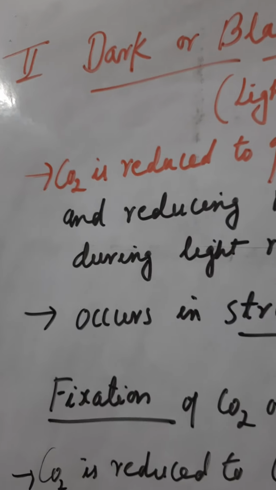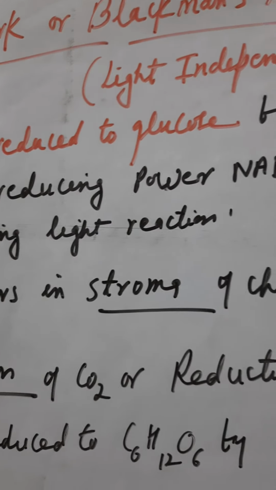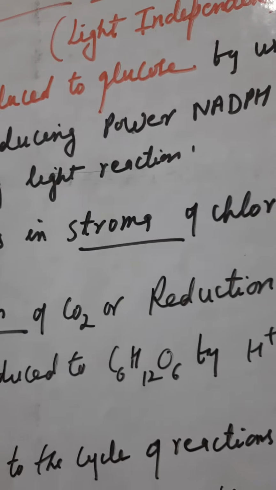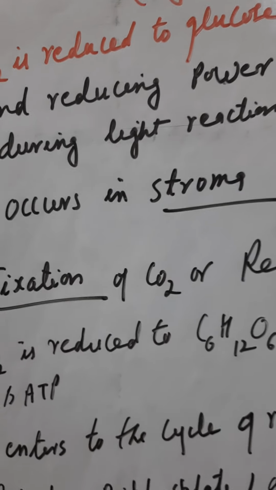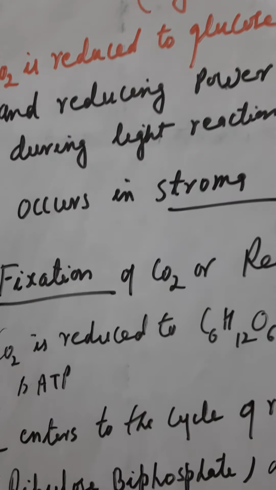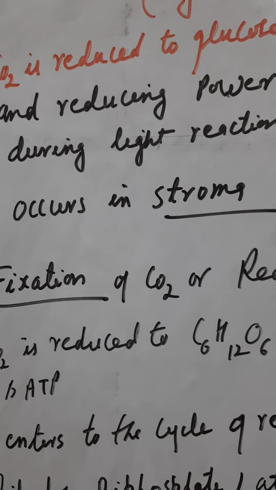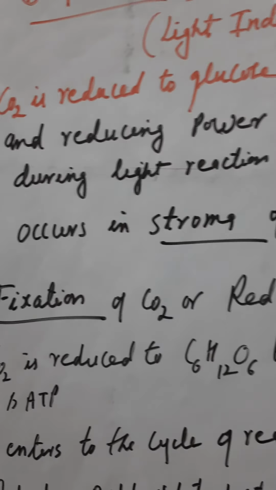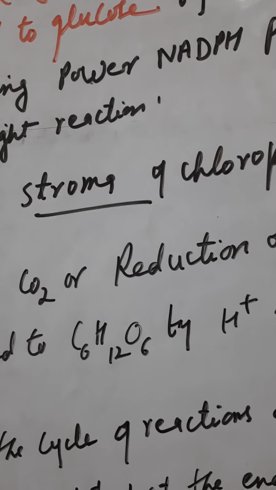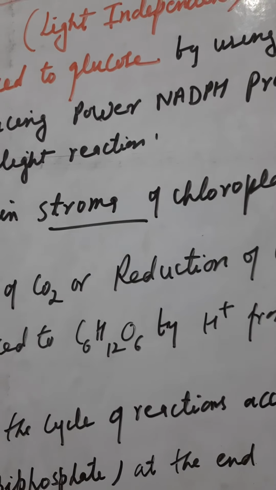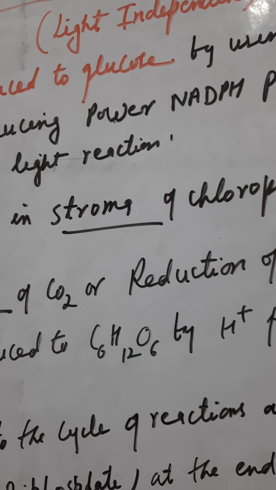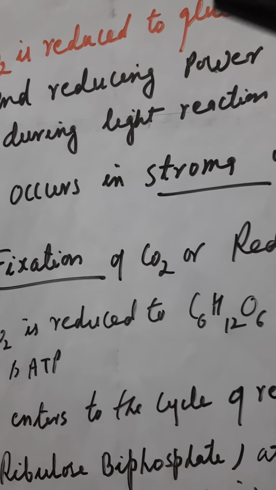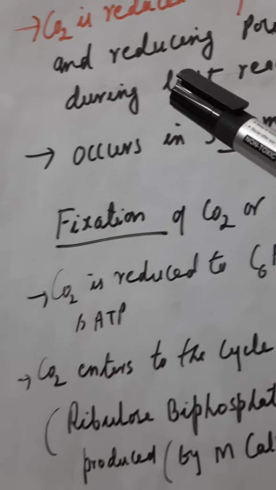First, carbon dioxide is reduced to glucose by using ATP and the reducing power NADPH produced during the light reaction of photosynthesis. When I told you about the light reaction, I told you that the light reaction produces NADPH and ATP, which are used as the assimilatory powers during the dark reaction of photosynthesis. So here the carbon dioxide is reduced to glucose.